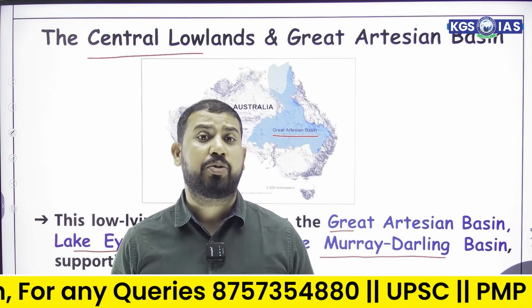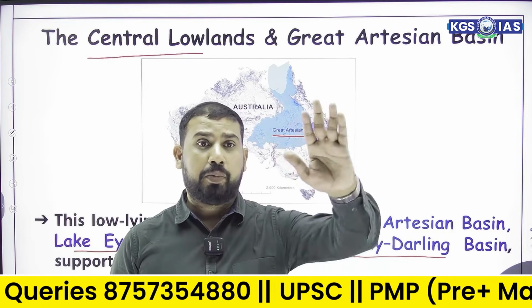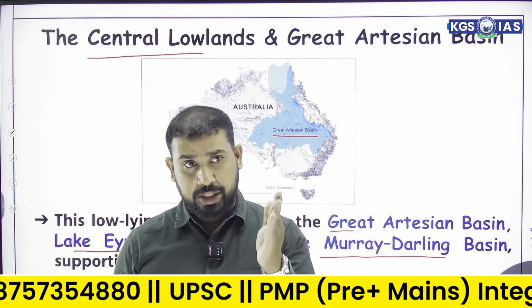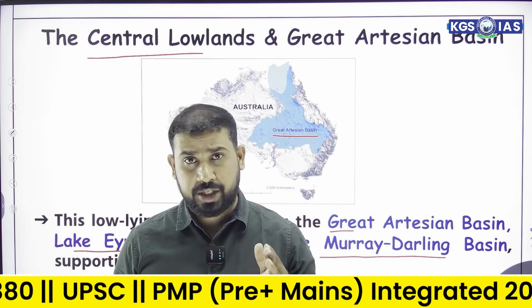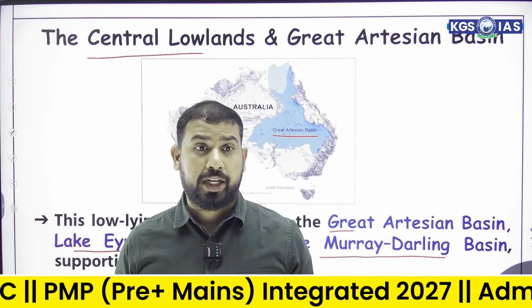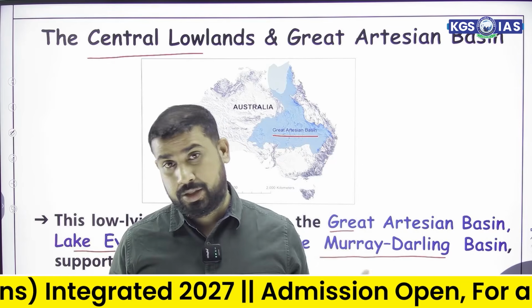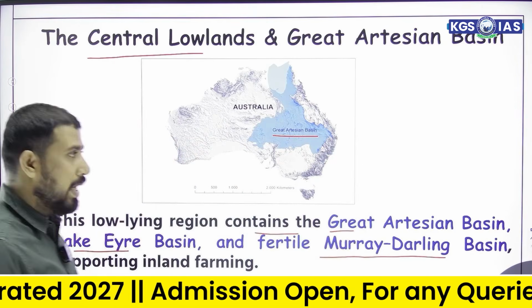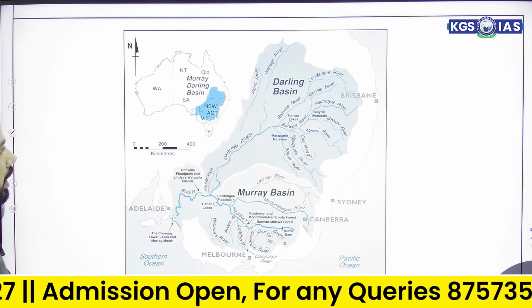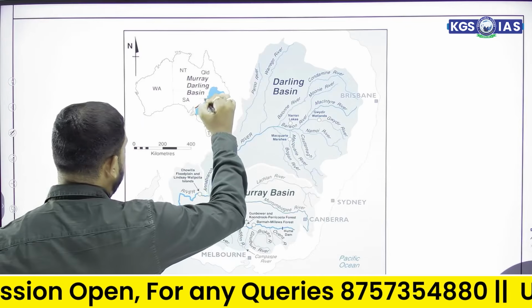diaspora, Indian diaspora, as well as whatever the population living in Australia, they usually live in three to four states. The population density of Australia is maximum in Queensland, New South Wales, Victoria and South Australia, where the Murray-Darling Basin usually flows. So Murray-Darling Basin is associated with this particular region.